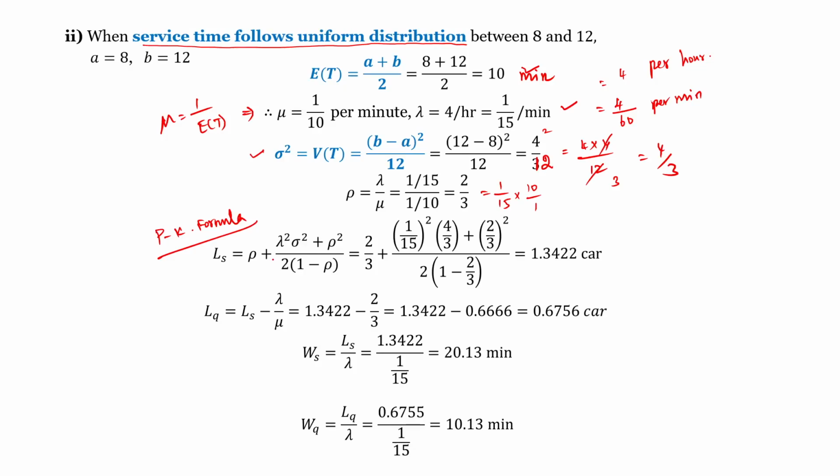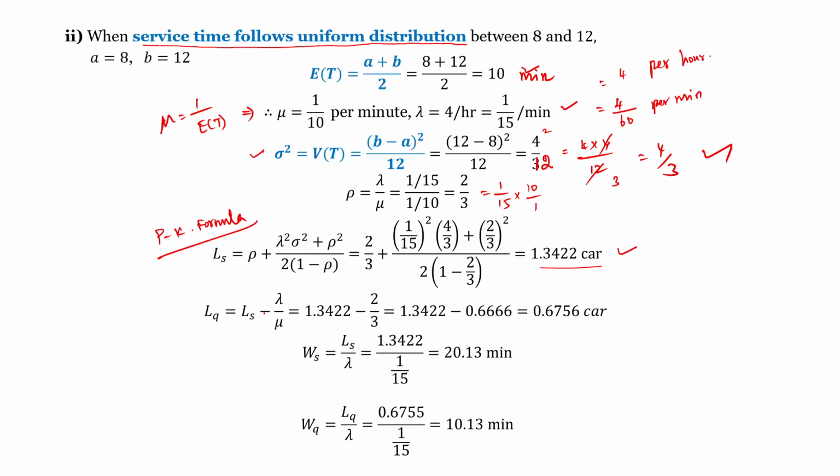After simplification, we get 1.3422 cars. It is the LS. LQ is LS minus lambda by mu. Lambda by mu is 2 by 3. It becomes 0.6753 cars.